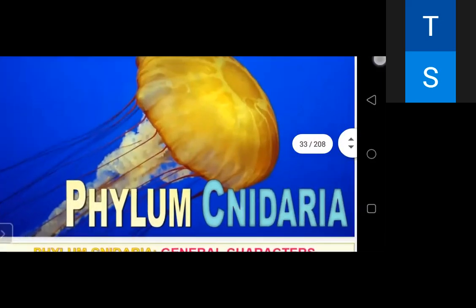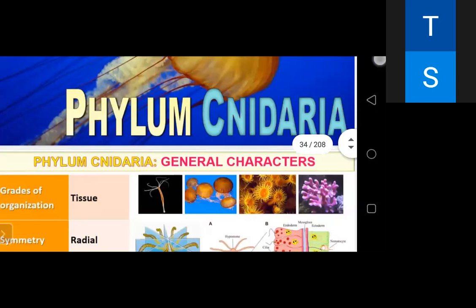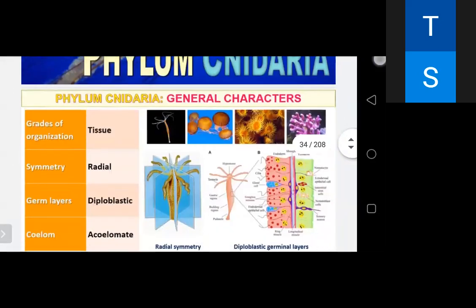The next phylum is Cnidaria. Cnidaria, the other name is Coelenterata. They have a tissue level of organization. As we move from the poriferans to Coelenterata, there is a little bit of increase in complexity. Poriferans have a cellular level of organization. They have a tissue level of organization.